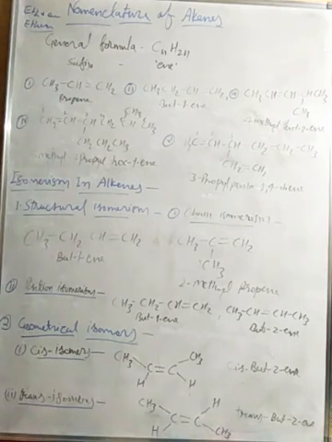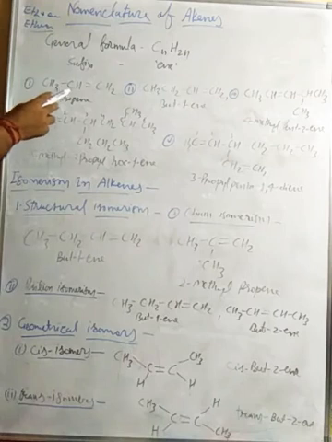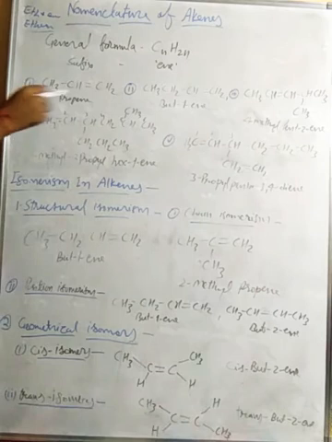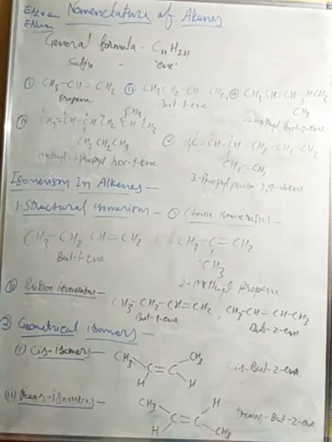Now here are some examples of IUPAC naming. Some hydrocarbons we have discussed in the previous video and previous chapter. First example: CH3 CH double bond CH2. First we need to select the longest carbon atom chain, then give preference to the double bond. It means priority will be given to the double bond, whether it is on the left side, right side, or any side chain, right?